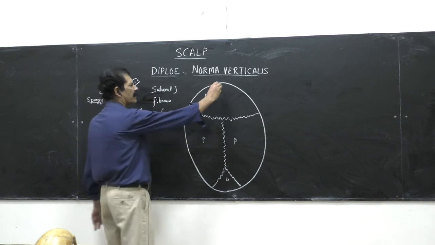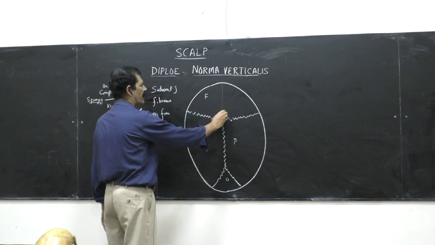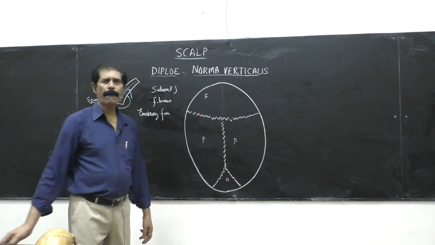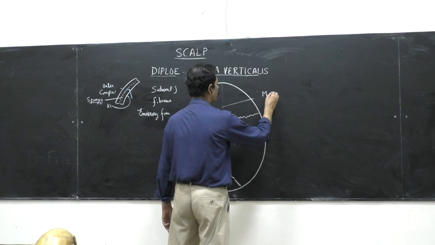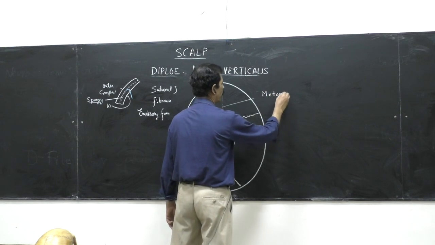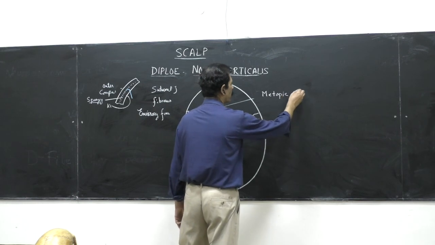At birth, sometimes you may find a line in the middle of the frontal bone. If it is present, it is called the metopic suture. Label it in the diagram in your copy. Everything is not given in your book.